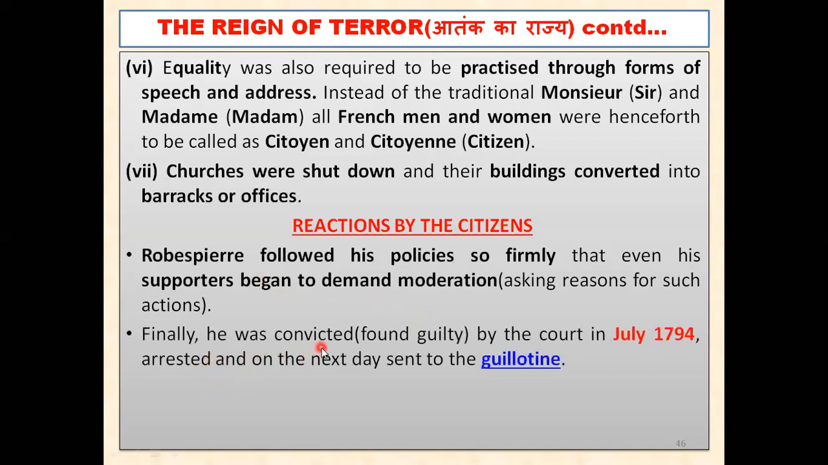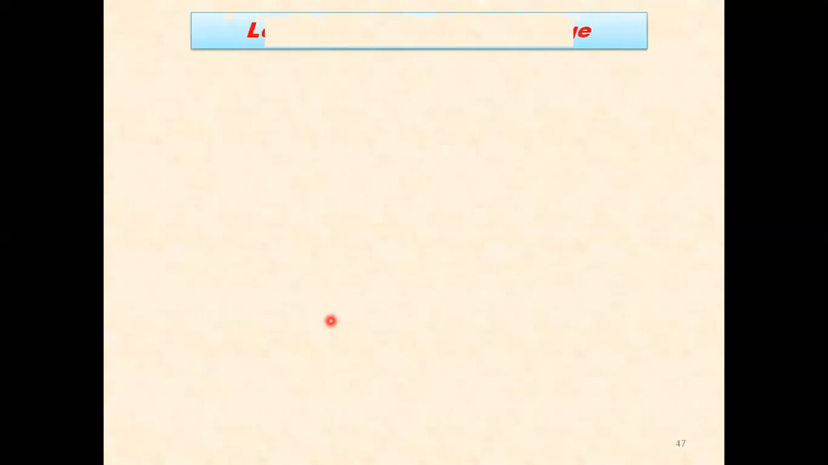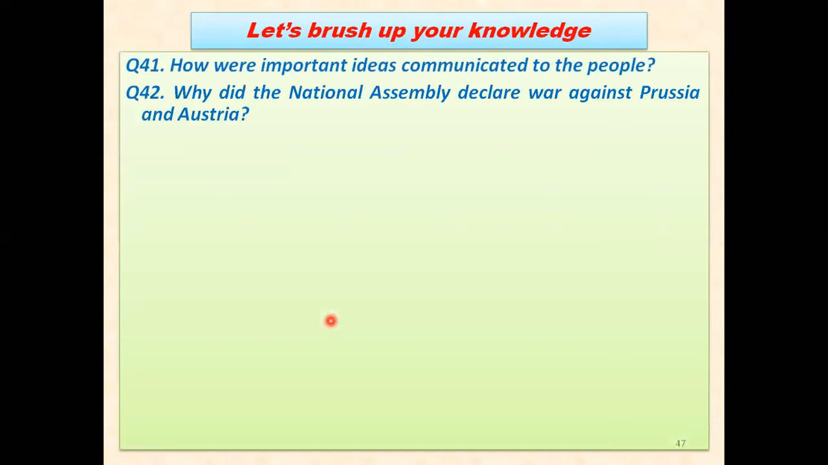Later on, finally, he was also convicted. He was found guilty by the court in July 1794. So his reign of terror ended there in July 1794. He was arrested, and on the next day he was sent to the same place, the guillotine. He was also beheaded, executed in July 1794. So that was the reign of terror carried out by the Maximilian Robespierre government, and that was the end of the Jacobin government also.